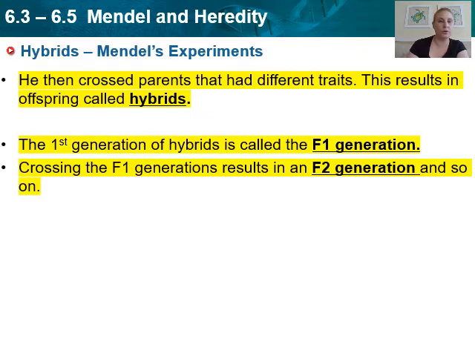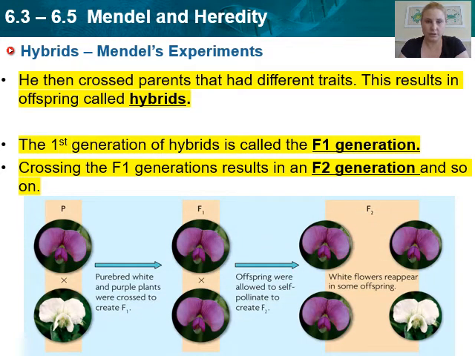And then if you took two of those ones from the F1 generation and cross them together, you got the F2 generation. Take two from the F2 and cross those, you get F3. Take two from there, you get F4, and so on. Okay, so what do you notice? If he took the purebred purple flowers and the purebred white flowers and crossed them together, he'd end up with all purple flowers. But then if you take these ones and you cross them together, you would end up with some that were purple and a couple that were white.